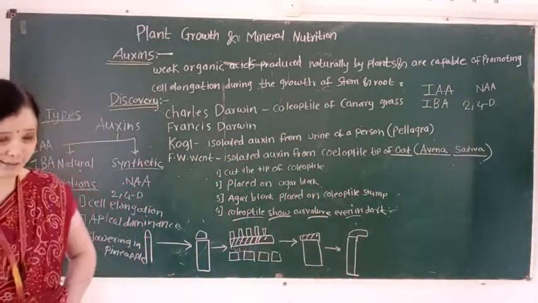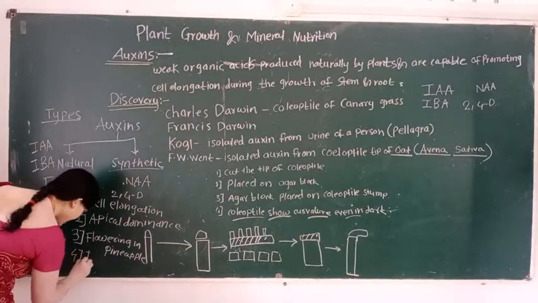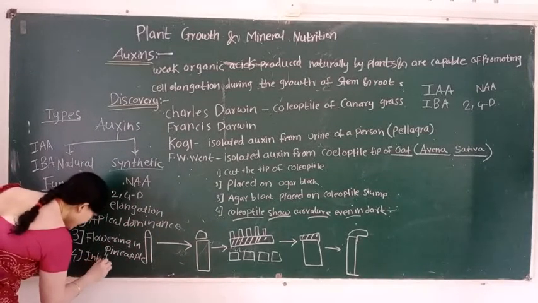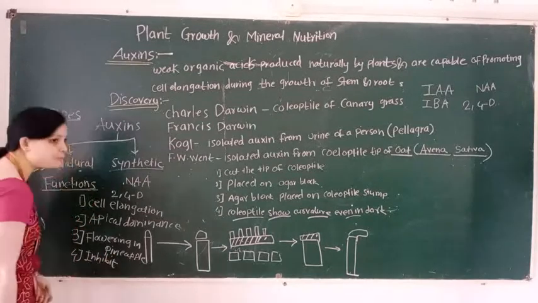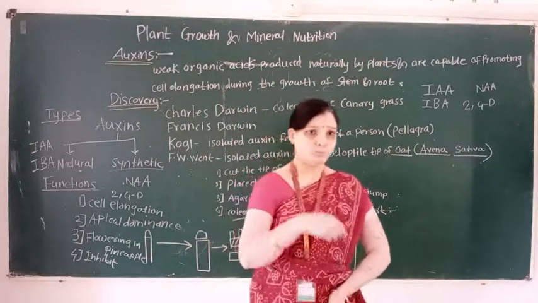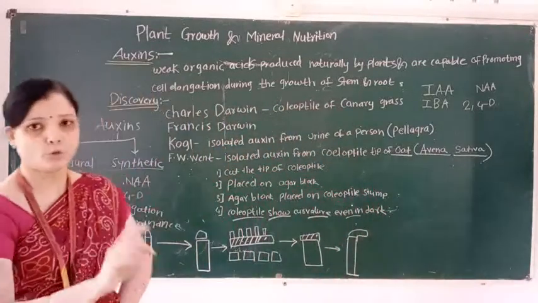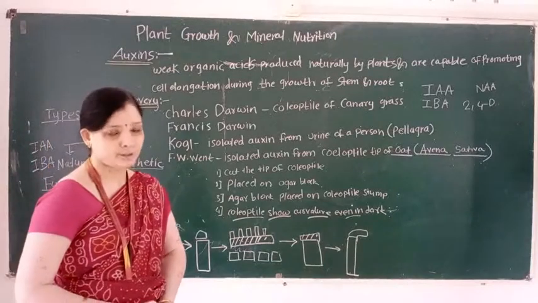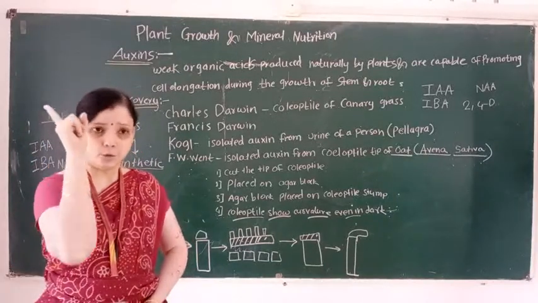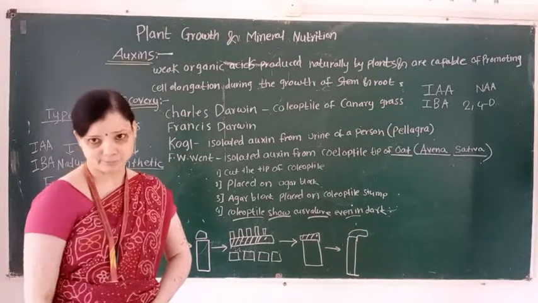Another role of auxin is that auxin inhibits the premature leaf fall, flower fall or fruit fall. That is, auxins inhibit abscission.